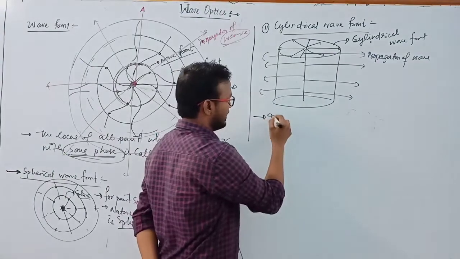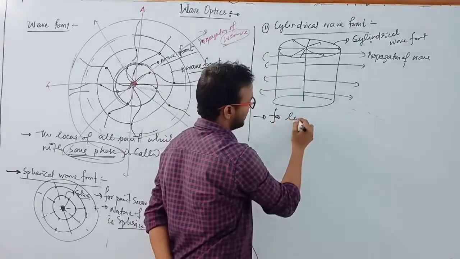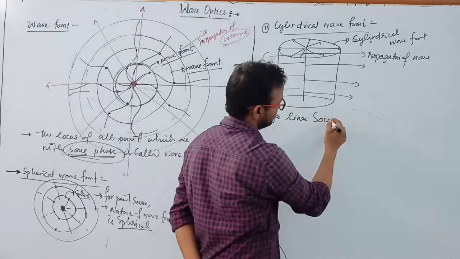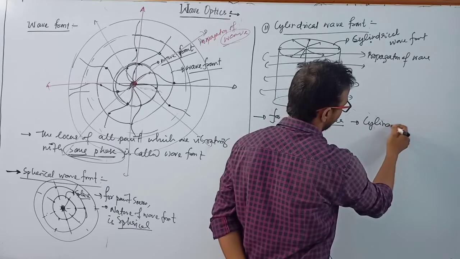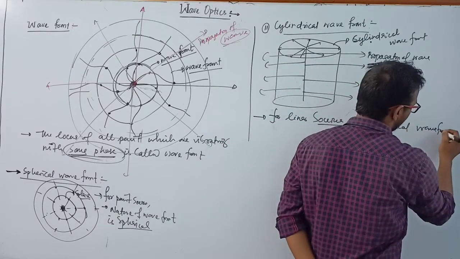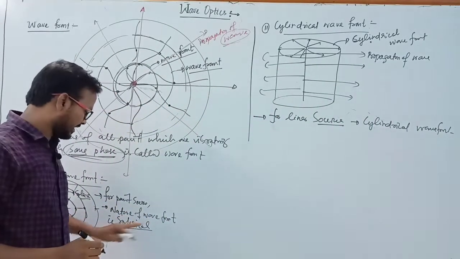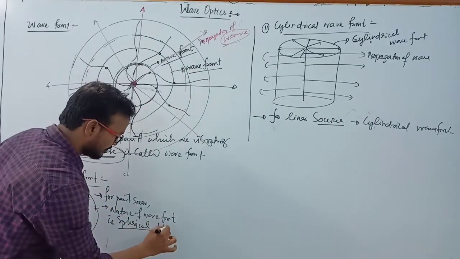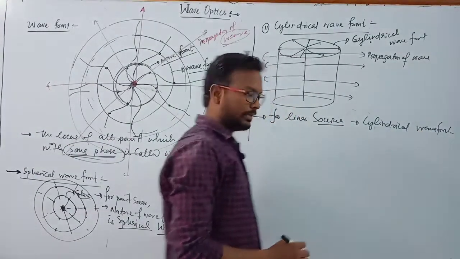If there is a linear source, we get a cylindrical wave front. This is important. For a point source we get a spherical wave front, and for a linear source we get a cylindrical wave front.